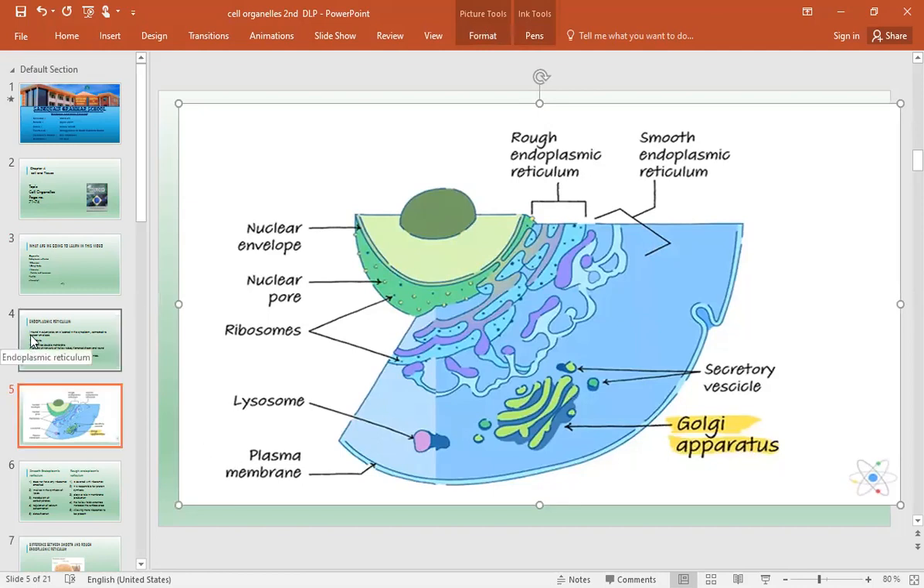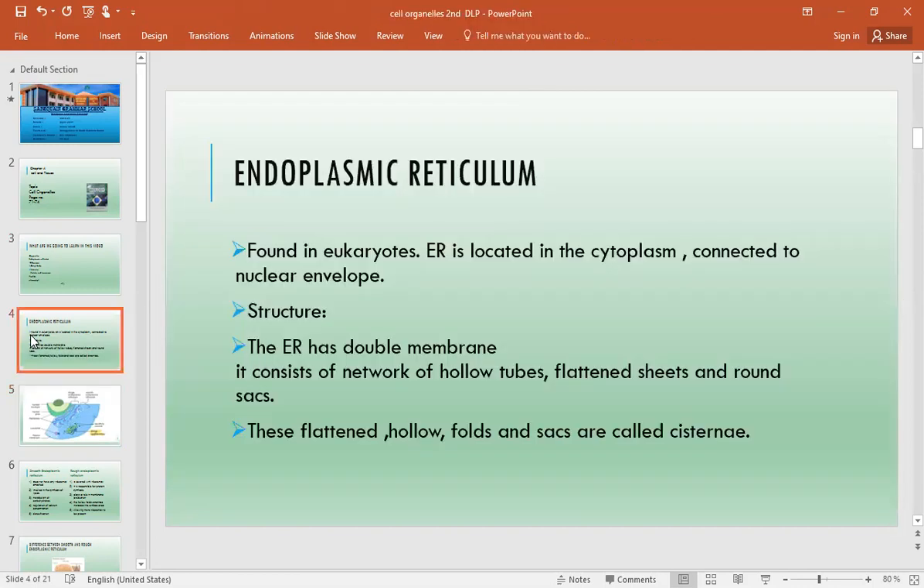So what is the actual location? We have seen that they are connected with the nuclear envelope. Then they have a double membrane, that is, an outer membrane and an inner membrane. Then they consist of a network of hollow tubes, flattened sheets, and round sacs. Two things are very important when we go with the structure. The flattened sheets have folds and sacs, and they are called cisternae.